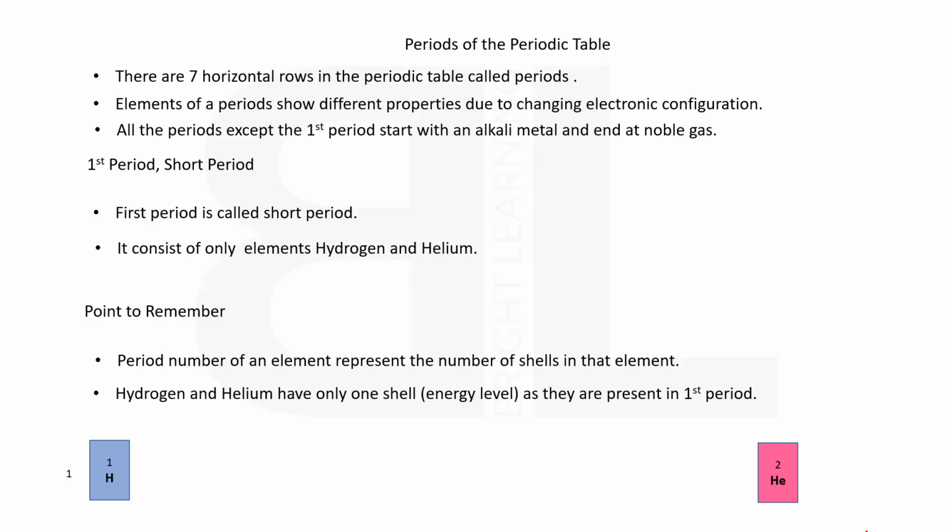Here you should remember that the period number of an element represents the number of shells in that element, such as hydrogen and helium have only 1 shell as they are present in the first period. You can write the electronic configuration of these 2 elements, then you come to know that hydrogen with 1 electron and helium with 2 electrons both just need 1 shell or energy level in which their electrons will be accommodated.